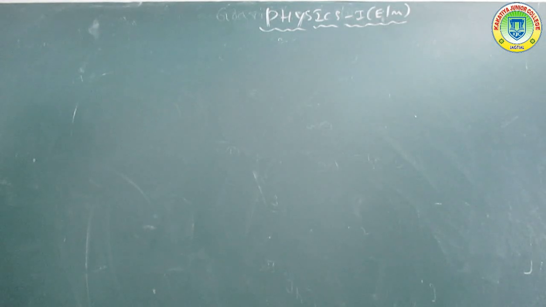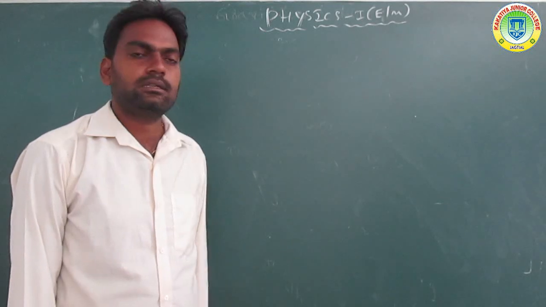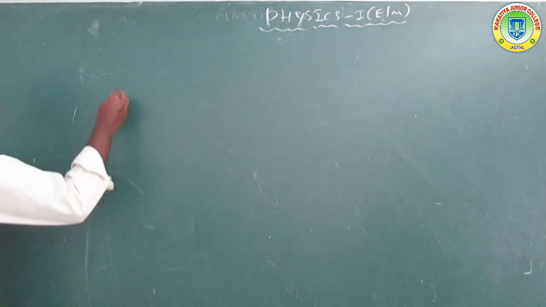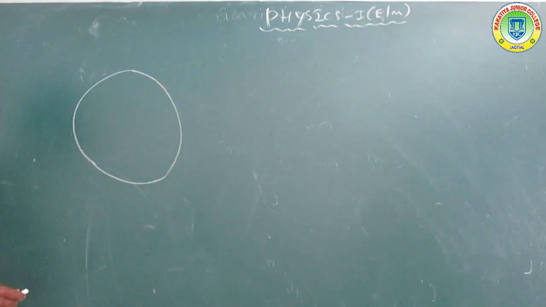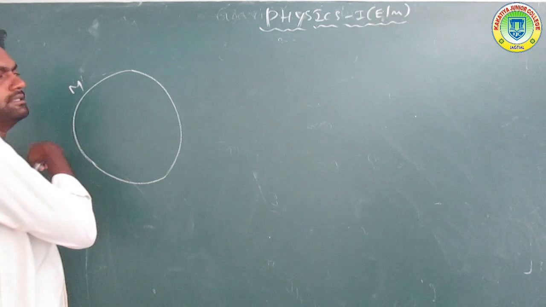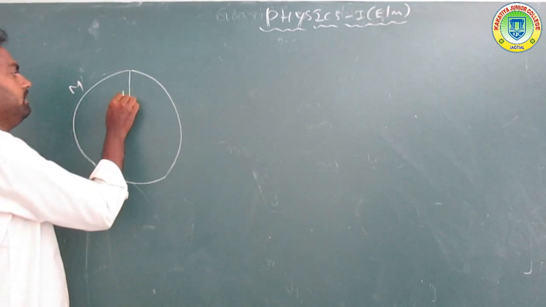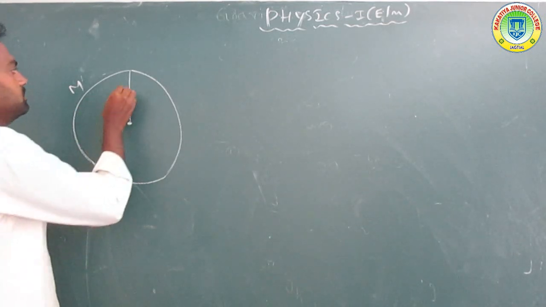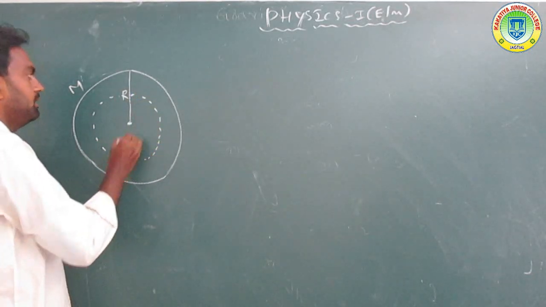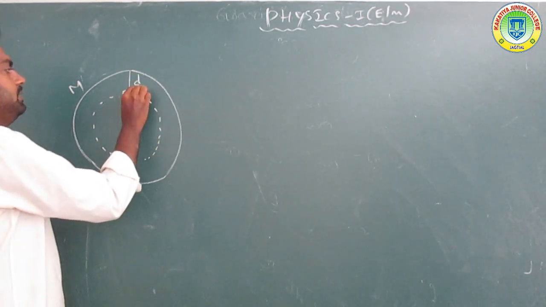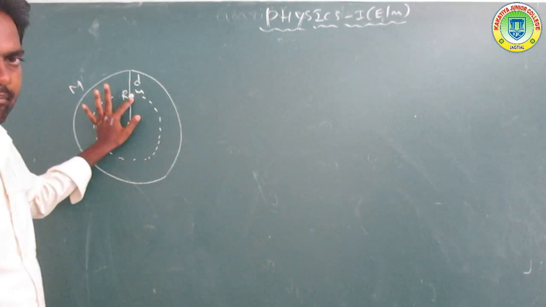Here, first of all, we already discussed the topic above the surface of the earth, and now depth. The g value varies with depth. This is called planet M, and the radius is R. Now the object is placed at depth d, and the mass of the object is m.